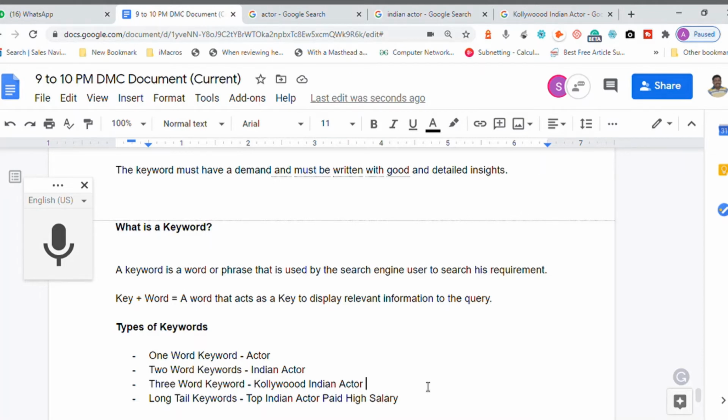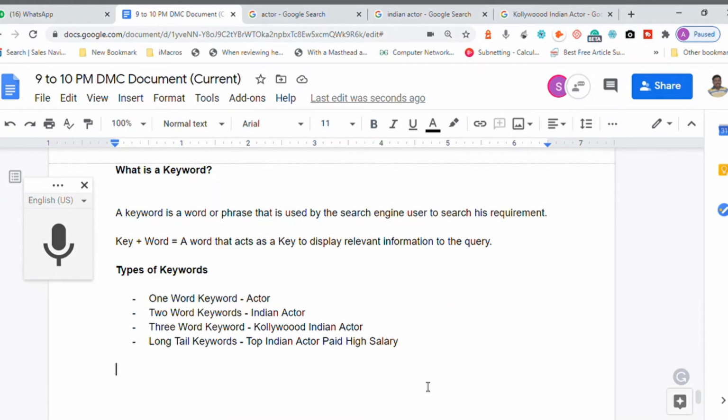Now what happens? The nature of the keyword used by the user: the longer the keyword, the more specific the need is. When the keyword is very long, then the user is very specific. It is not generic.